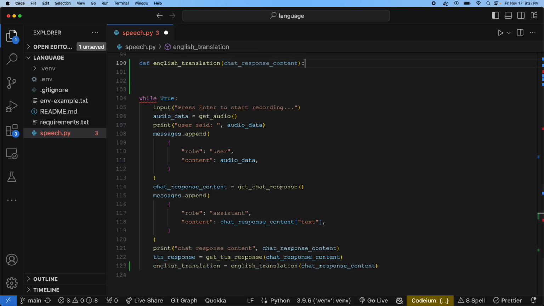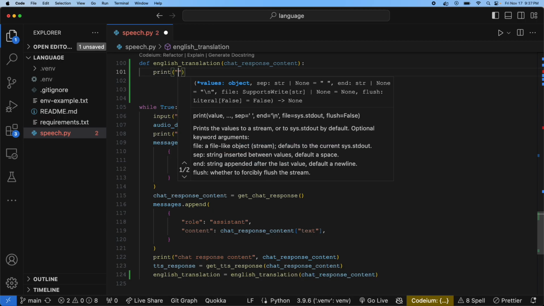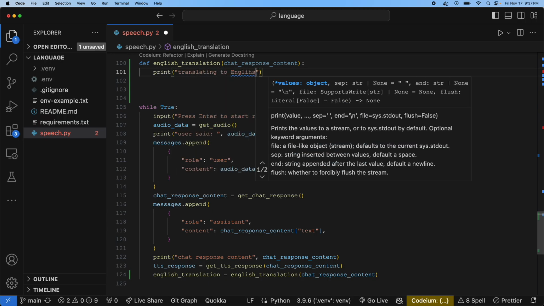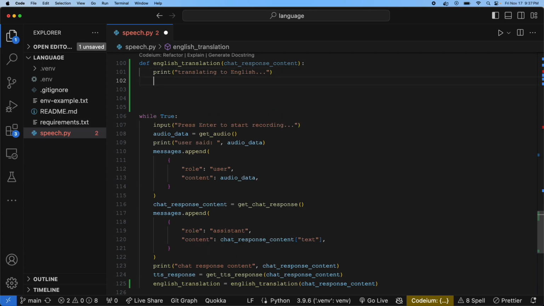Okay, so after that, we hit enter. And like I like to do, I like to print off where we are in the while loop so we can watch it.